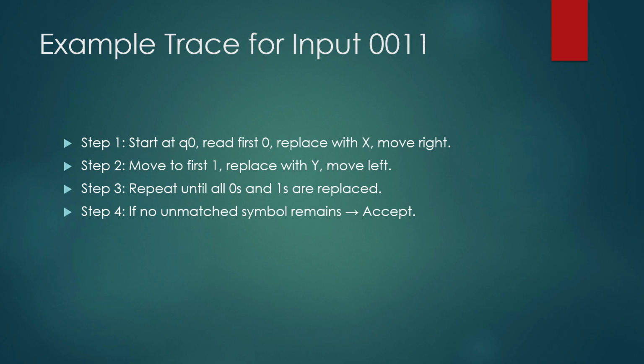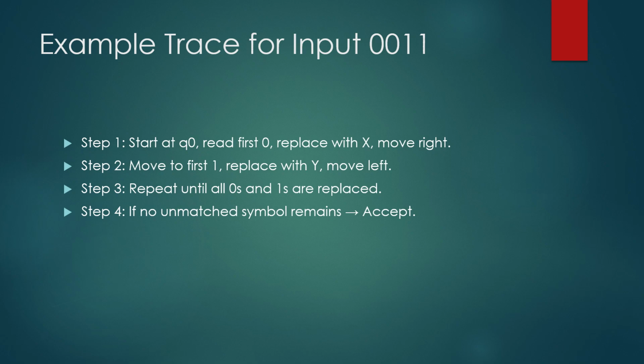In step 2, we move to the first 1, replace it with Y, then move left. The Turing machine searches for the first unprocessed 1 from the first step. When found, it is marked as processed by replacing it with Y. Then the head moves left to return to the remaining unprocessed zeros. Using step 3, we repeat until all zeros and ones are replaced. Then the machine loops back to step 1, finding the next 0 to mark as X, then the next 1 to mark as Y.